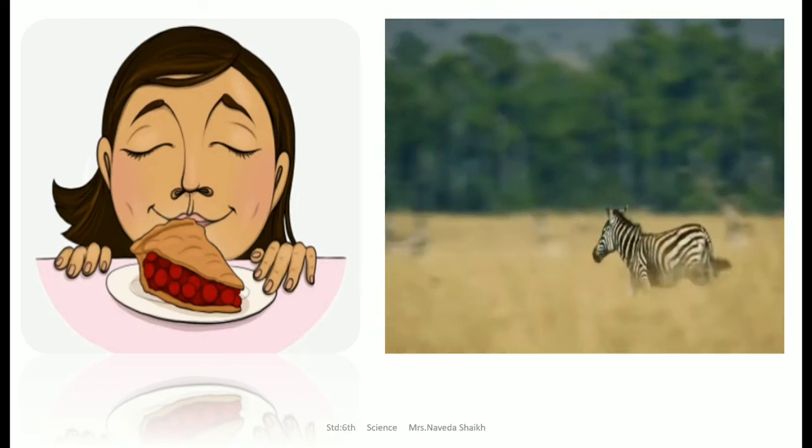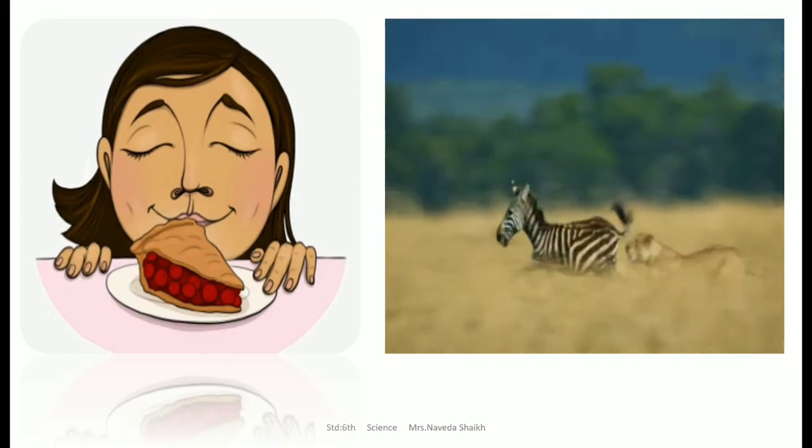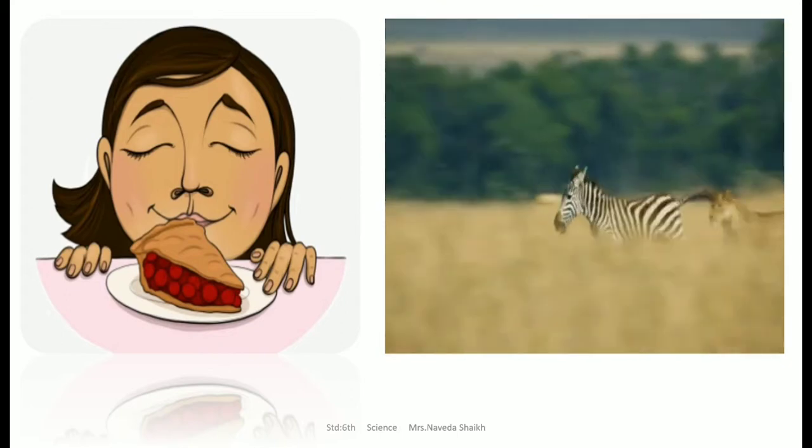When you smell your tasty and favorite food item, you get water in your mouth, right? Now that is something which is not happening accidentally. It is because of a system that is present in your body which helps to release that water into your mouth, and that is also a type of responsiveness to stimuli. Apart from humans, even animals, if they see danger, they tend to run.